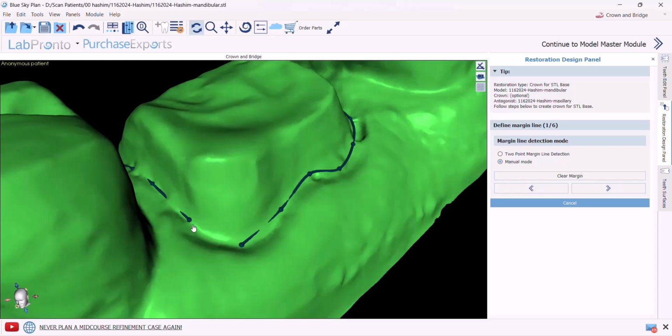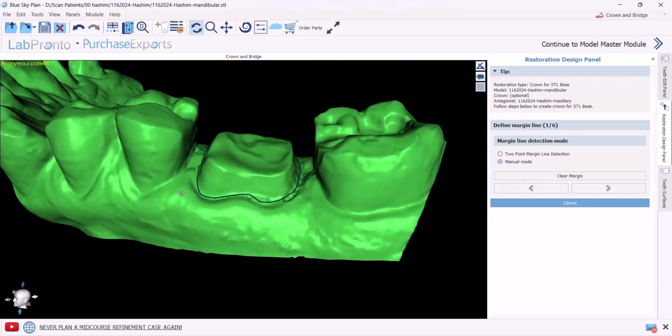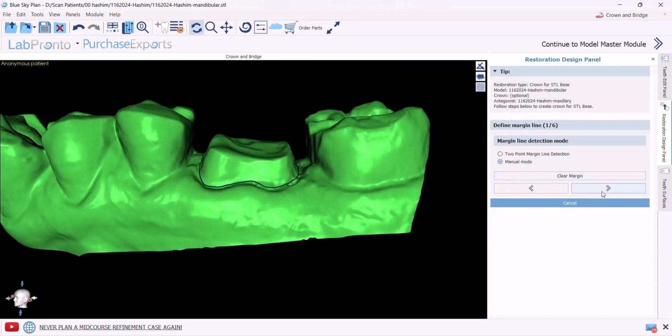In order to close the gap, I simply stay pressing on the left mouse button and move this yellow ball to the first ball and it will snap to it. And this is the finishing line. After I'm content with the finishing line, I press Next.